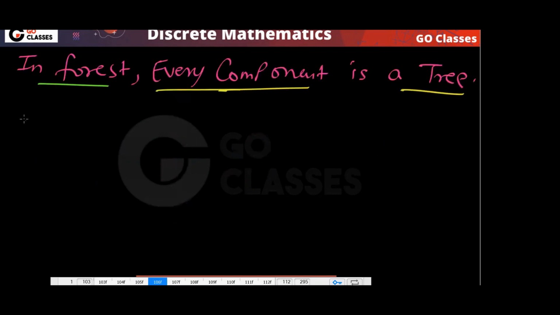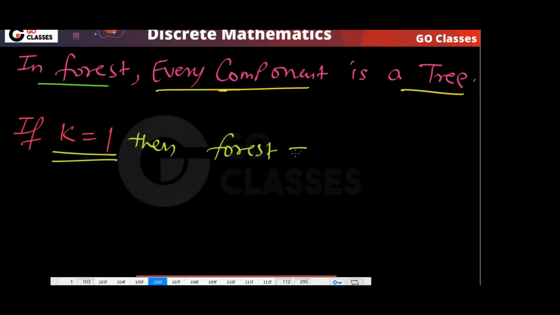Okay, tell me, if k is equal to 1, meaning the number of components is equal to 1, then the forest is the same as a tree. Yes or no?